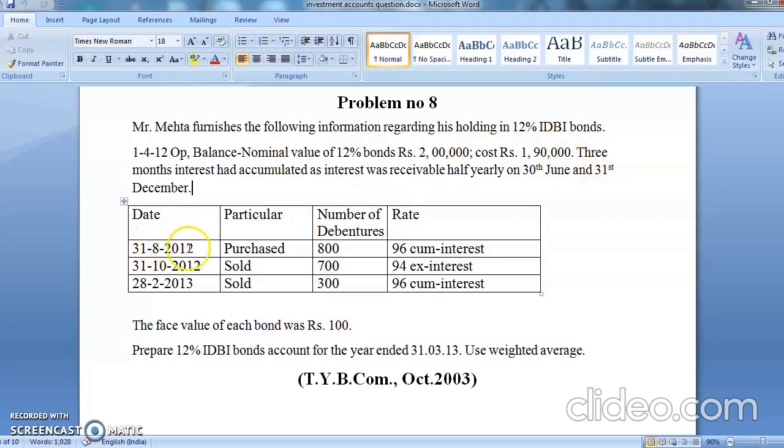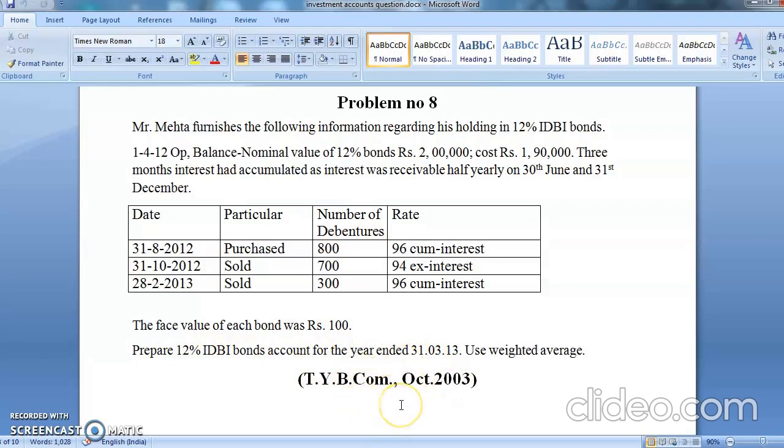31st August 2012, purchased 800 debentures at 96 cum interest. 31st October 2012, sold 700 debentures at 94 rupees ex interest. February, again sold 3 at 96 cum interest. The face value of each bond was 100 rupees. Prepare 12% IDBI bond account for the year ended 31st March 2013 using the weighted average method. See, the method which we are using is weighted average only.